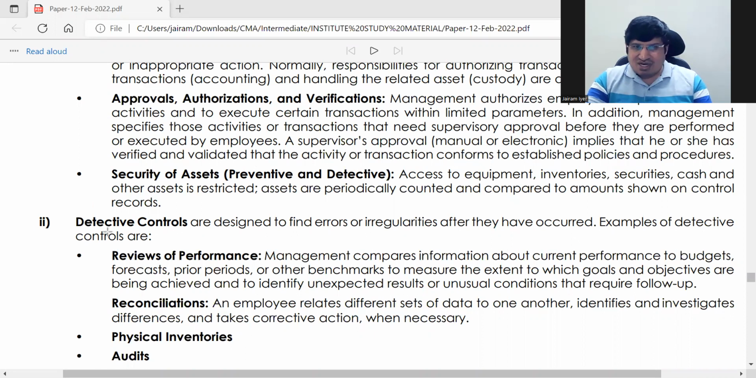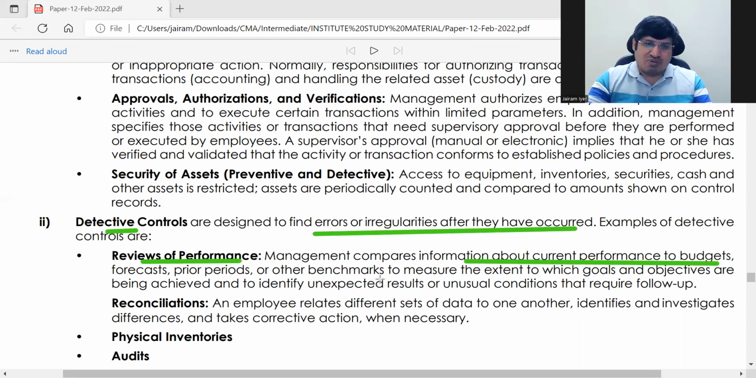Then what are detective controls? They will find errors after they have been incurred. Their examples are reviews of performance. Management will compare performance with budgets. So they will come to know whether performance is up to the mark or not. Based on that, they can detect that if it is not up to the mark, the work has not been done as per controls.